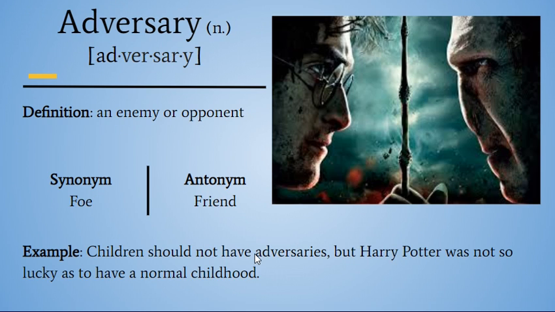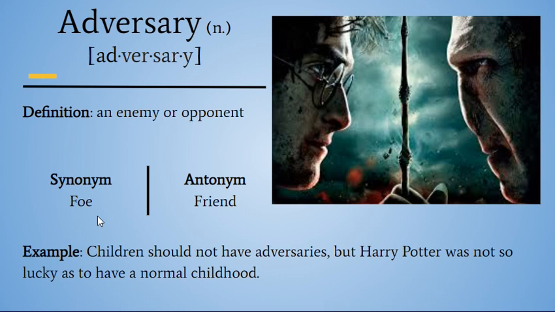Next up, adversary. Adversary is a noun. Adversary. 4 syllables. Definition, an enemy or opponent. Another synonym here is foe, right? Friend and foe. The antonym, friend, someone that you're friends with, right? You like them, you want to hang out with them. Your foe is your enemy, right? They want to fight you, right?